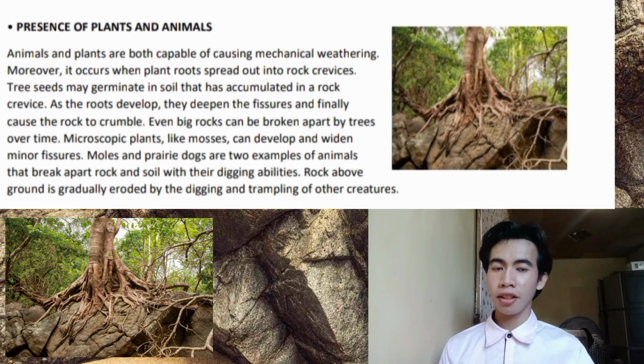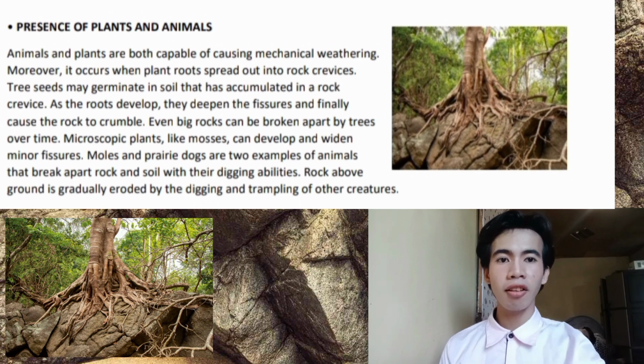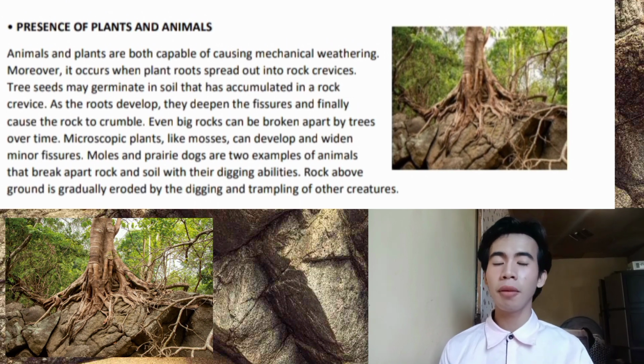Another cause of weathering is the presence of plants and animals. Both plants and animals cause mechanical weathering. One example of this is when plant roots grow on rocks. Plant roots spread out on rock crevices. Some trees may also germinate in soil that has accumulated in rocks. As the plant grows, its roots deepen the rock fissure, which eventually causes the rock to crumble.